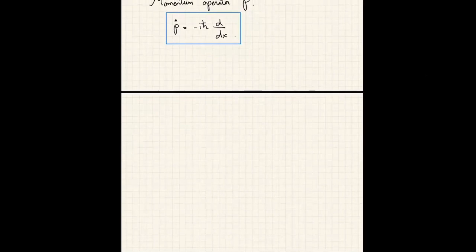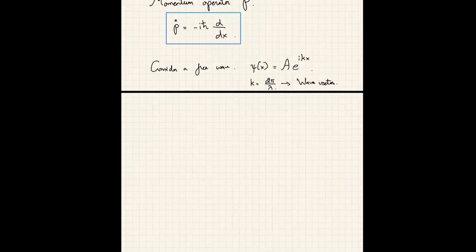So consider a free wave, a sinusoidal wave, a sine 2 pi x over lambda. I can write this wave as psi of x equals a sine 2 pi x over lambda plus b cosine 2 pi x over lambda, or I can write this as a e to the i k x, where k is 2 pi over lambda. This k is called the wave vector.